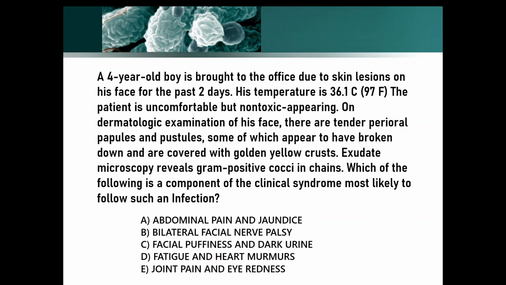A 4-year-old boy is brought to the office due to skin lesions on his face for the past 2 days. His temperature is 36.1 degrees Celsius or 97 degrees Fahrenheit. The patient is uncomfortable but non-toxic appearing. On dermatological examination of his face, there are tender perioral papules and pustules, some of which appear to have broken down and are covered with a golden yellow crust. Exudate microscopy reveals gram-positive cocci in chains. Which of the following is the component of the clinical syndrome most likely to follow such an infection? And here are your options. Pause the video here if you want to try the question. Let's see what the answer is.